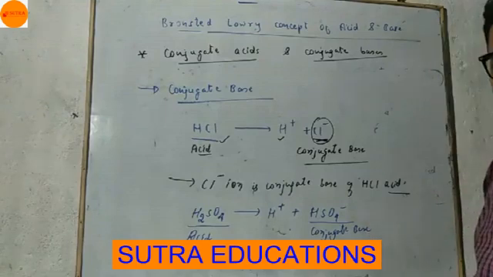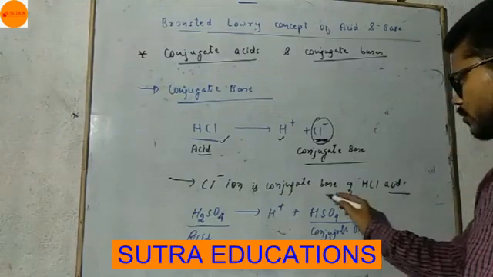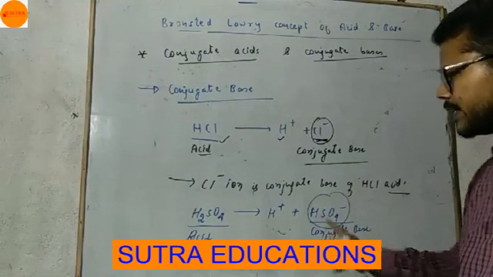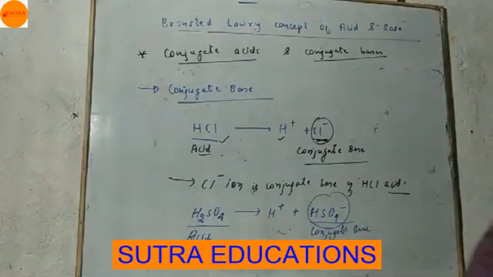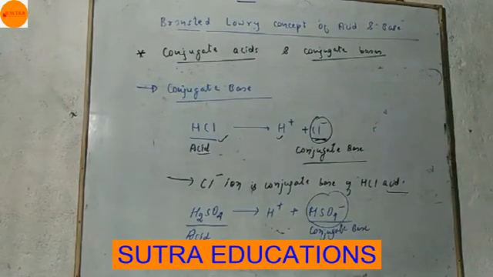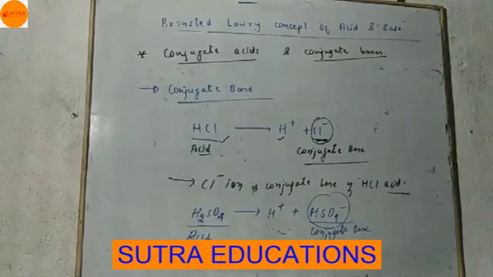So we will say HSO4 minus is the conjugate base of H2SO4 acid.